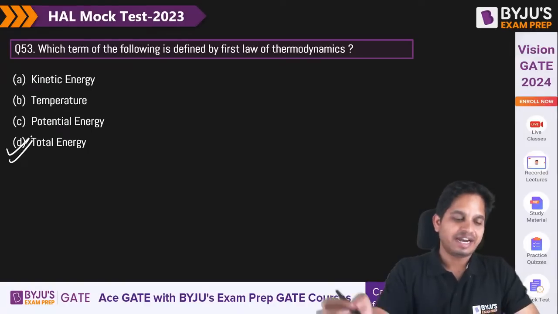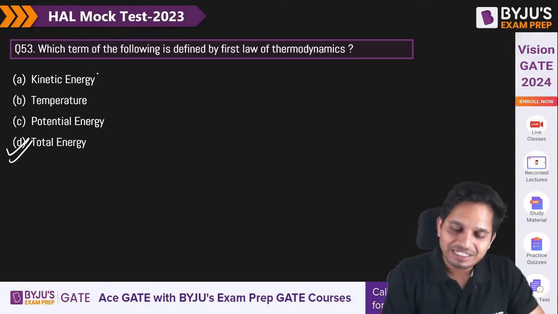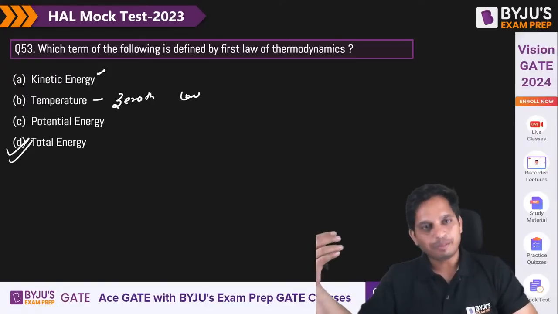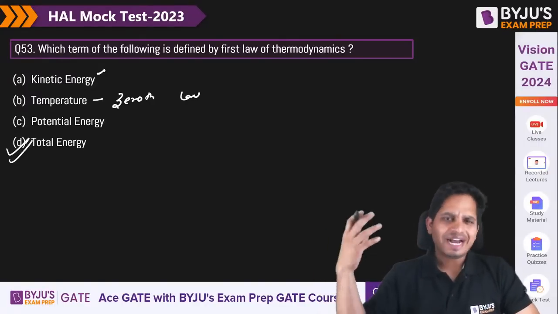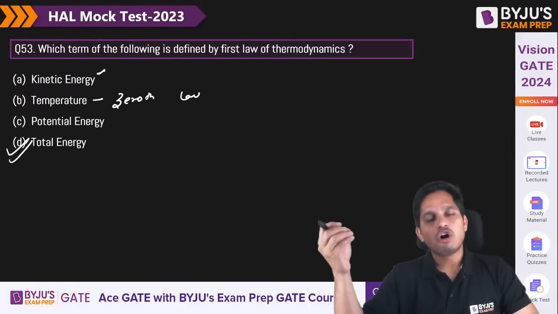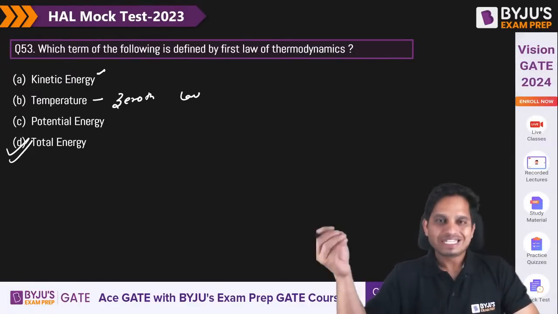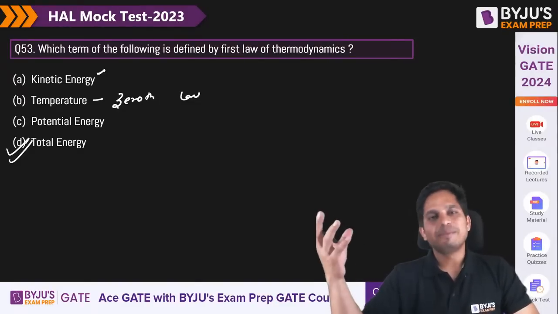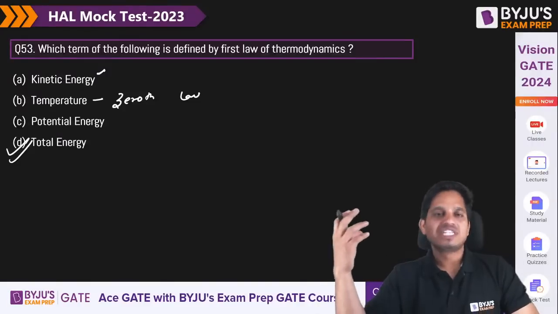53 D is correct. Kinetic energy is just energy. Temperature we define in the Zeroth law, which is the basis for temperature measurement. Potential energy is again simple energy, but it is a law of conservation. The first law of thermodynamics is the law of conservation of energy. It says that the total energy of any system or of the universe will always remain constant.